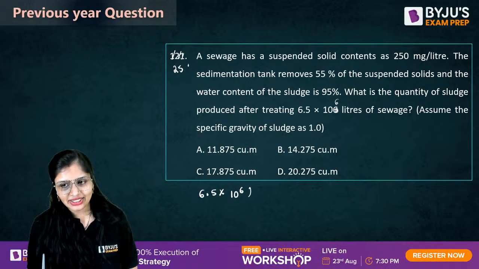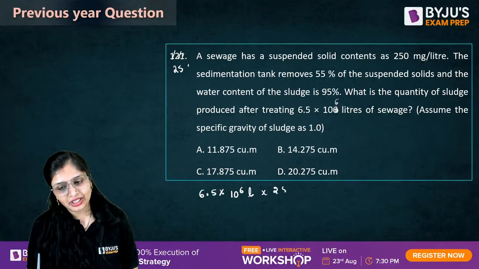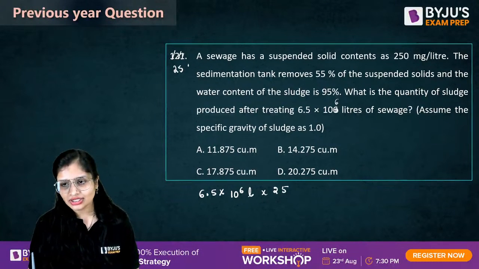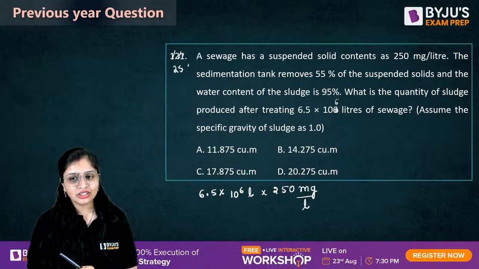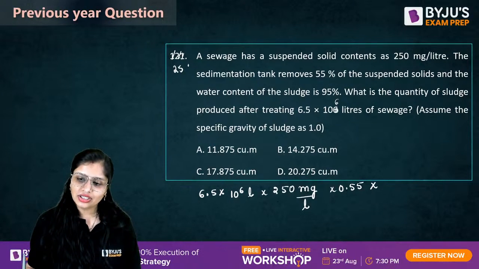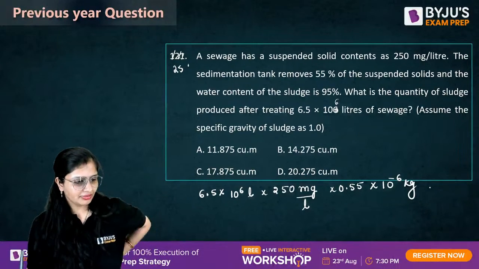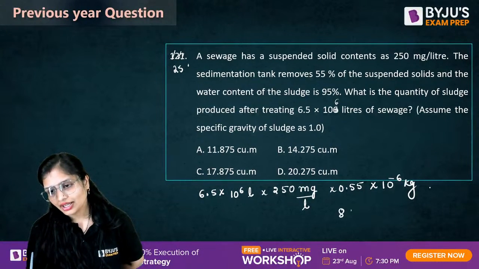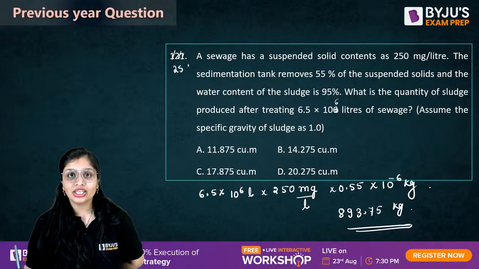So guys, if 6.5 into 10 raised to power 6 liters of sewage is being treated, and in 1 liter there is 250 mg of suspended solids, then how much will be the suspended solids in total? So 250 mg per liter, and out of this, 55% is being removed. Now convert mg into kg, 10 raised to power minus 6. How much is it coming, guys? 893.75 kg. This much is the suspended solids which have settled.